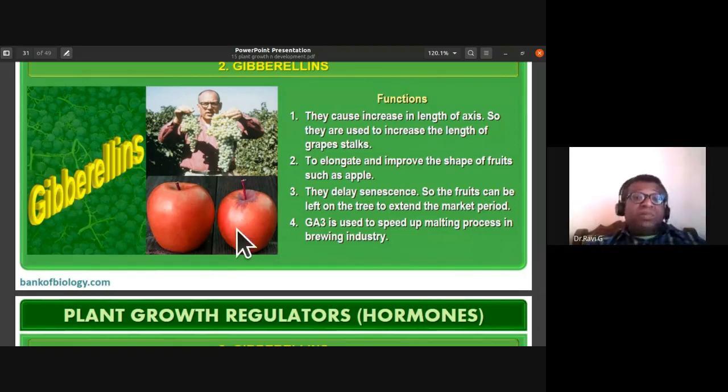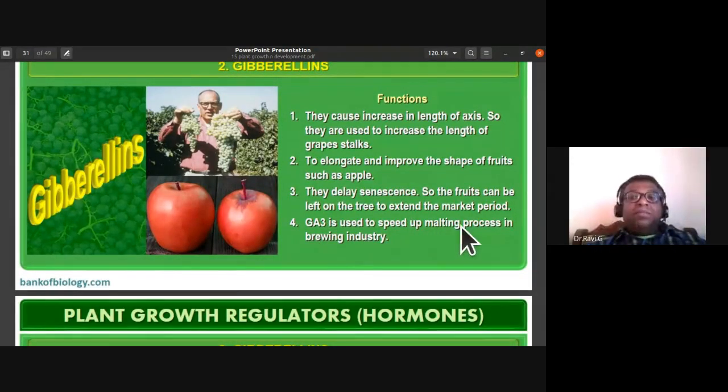These are all perishable fruits. So you can extend their market period by leaving them on the trees and only plucking them when required. You can delay senescence by spraying the plants with gibberellins.